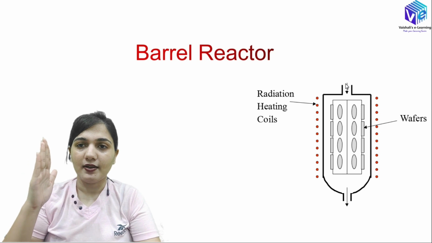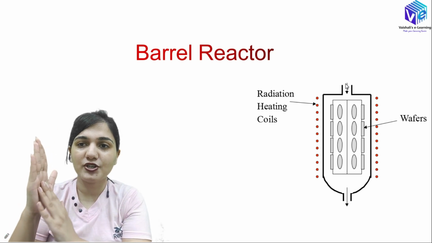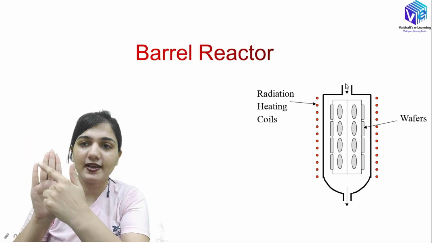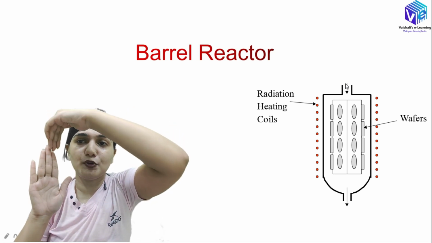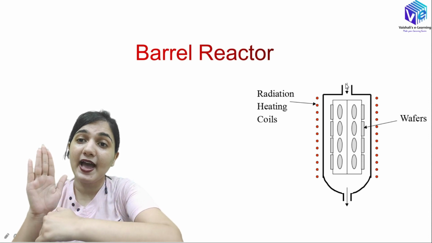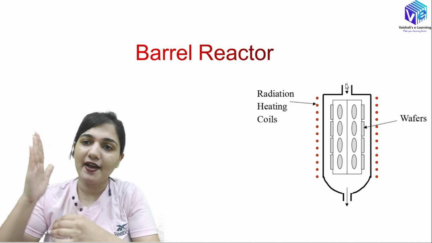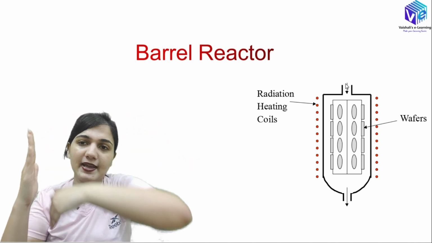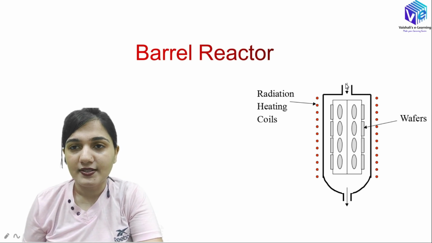So now this is my barrel reactor. Here is the platform over which my substrates are present. Here we have placed various wafers, and now if I am putting the vapor through it, you can see we will be having a horizontal type of layering. If I am putting the vapors, there will be a horizontal type of layer coming on this surface.